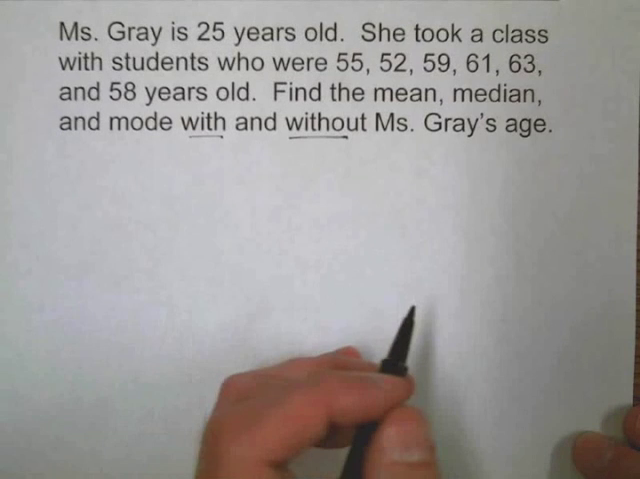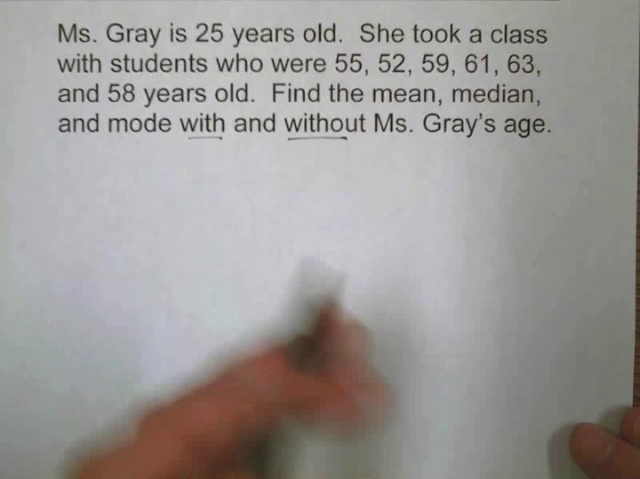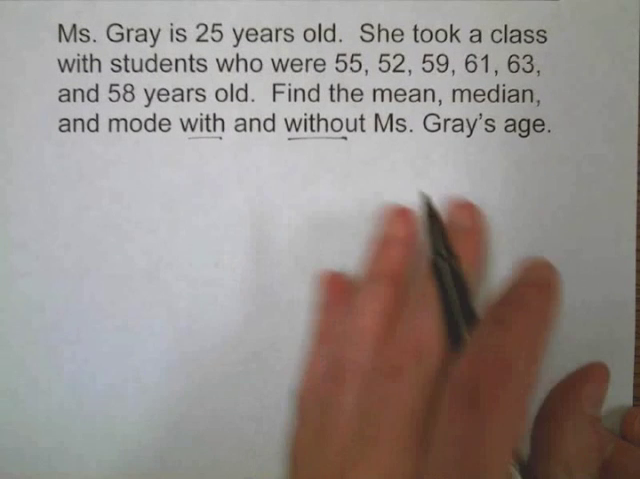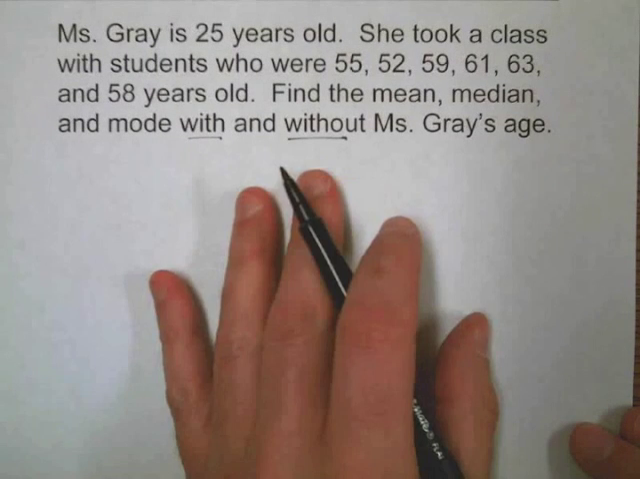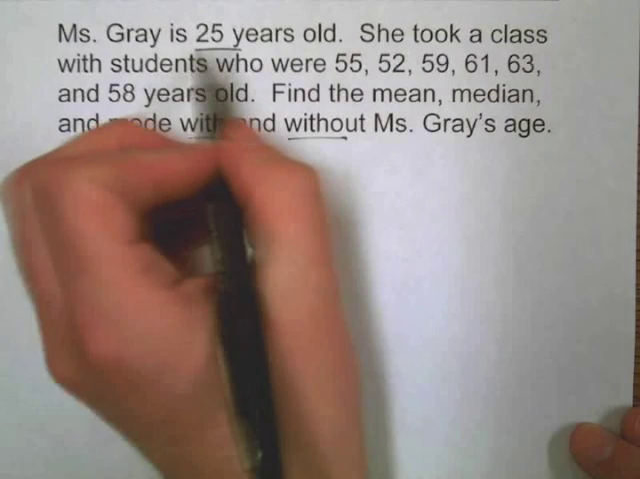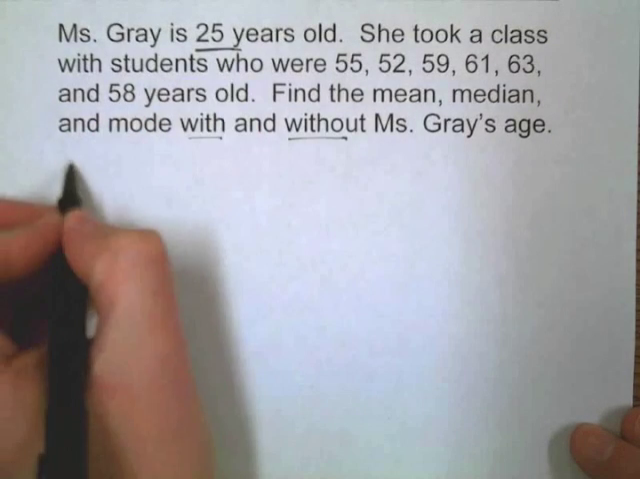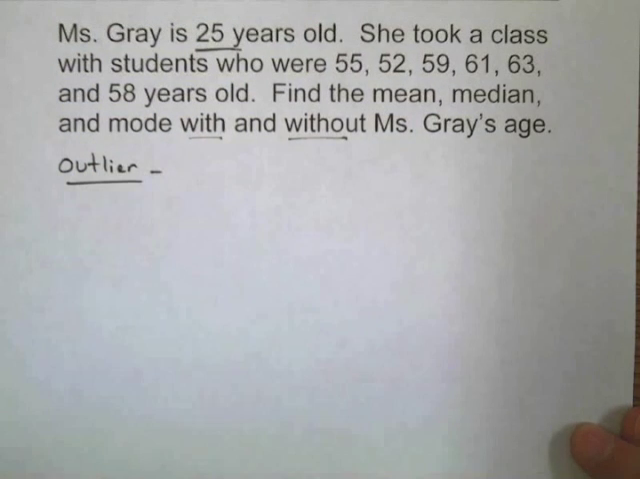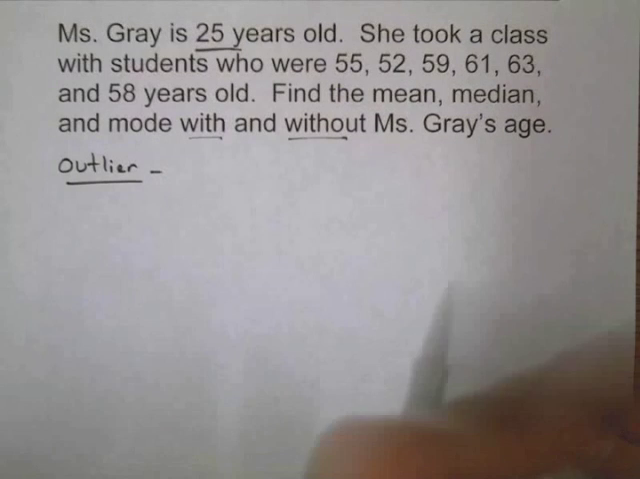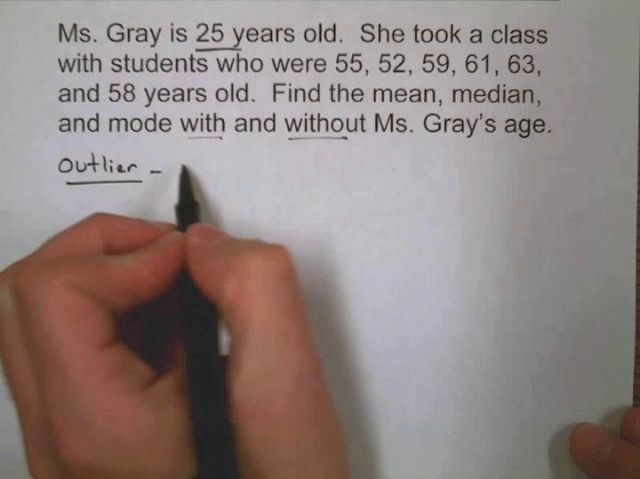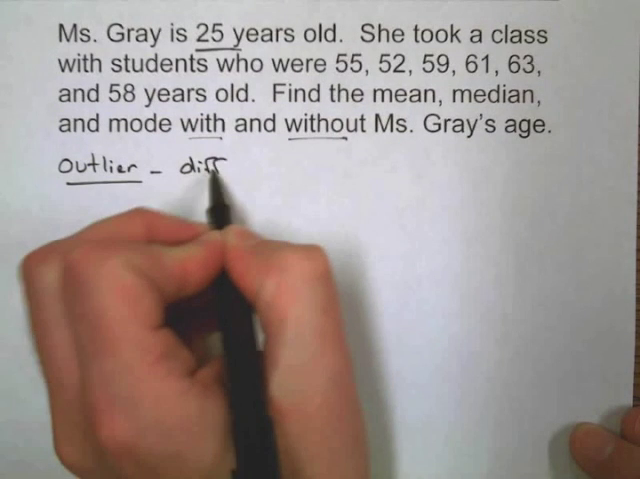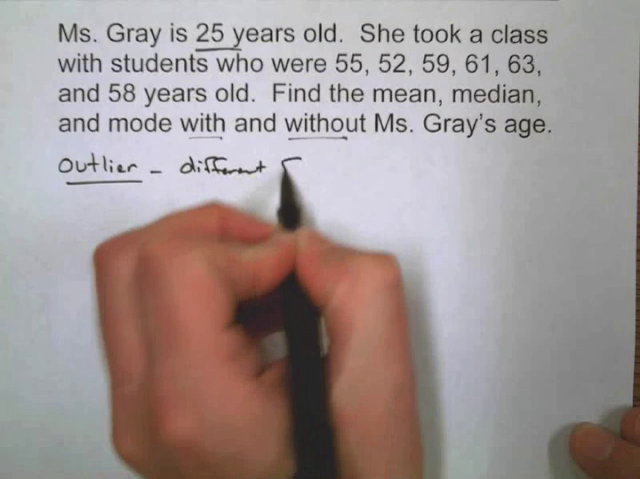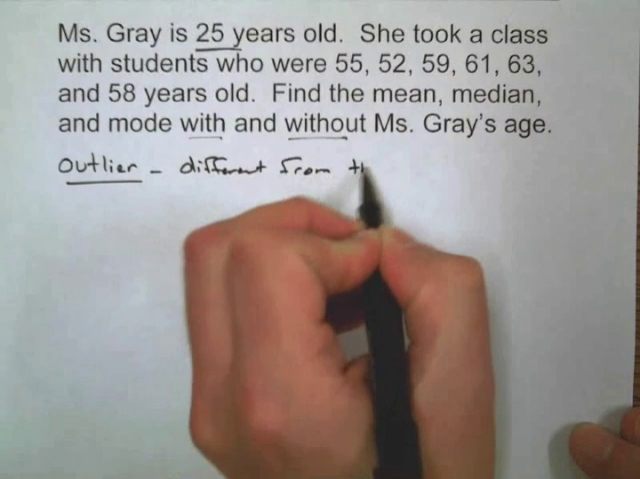What we're looking at here is Miss Gray's age doesn't seem to really fit with the ages of the other students. We would say that her age, 25 years old, is an outlier. And an outlier is just a value in a set that's very different from the other values.